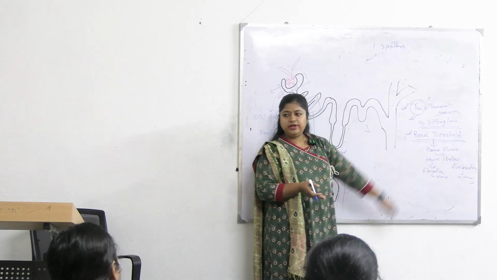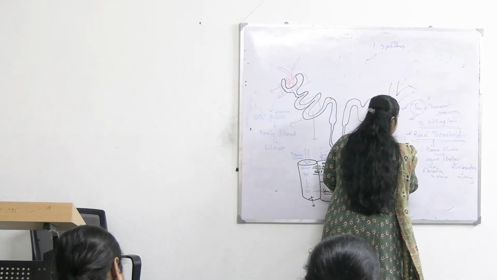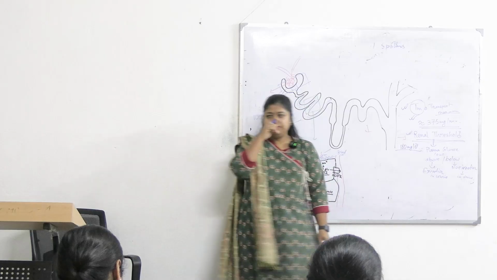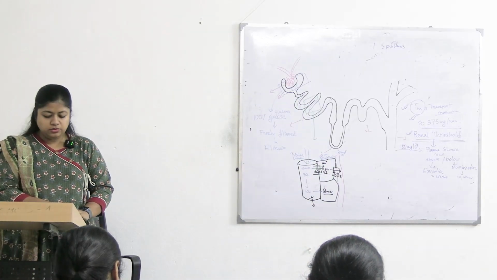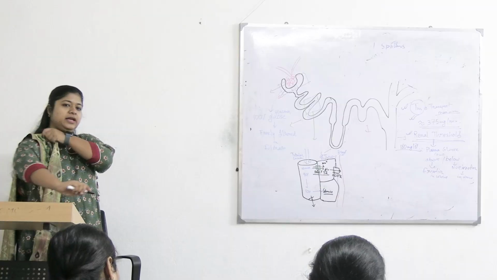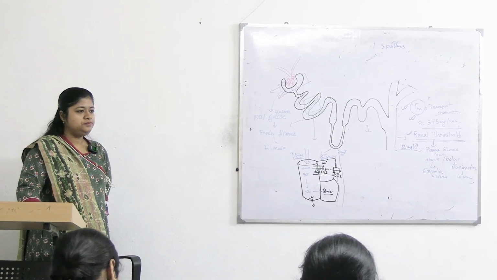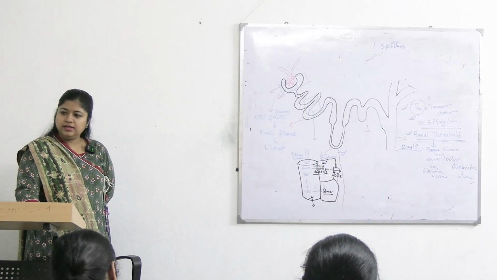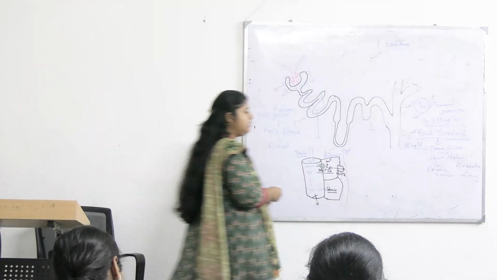So what is the value of renal threshold in a normal individual? 180. It is 180 milligram per dl. So remember the normal plasma glucose values. What was the highest value we take as cutoff? 140. So for PP it is 140. It is much lesser than the renal threshold.